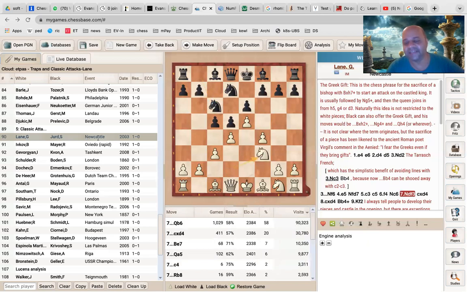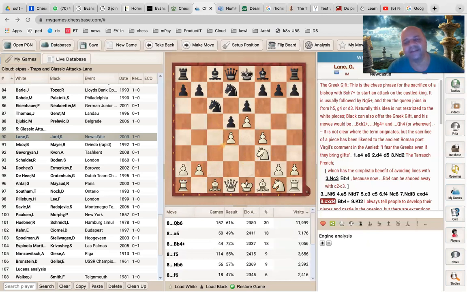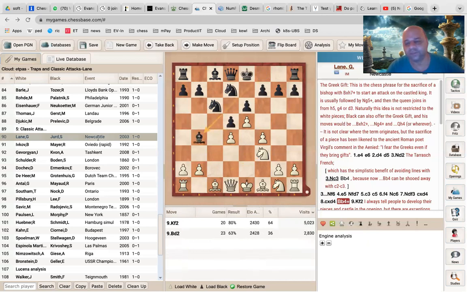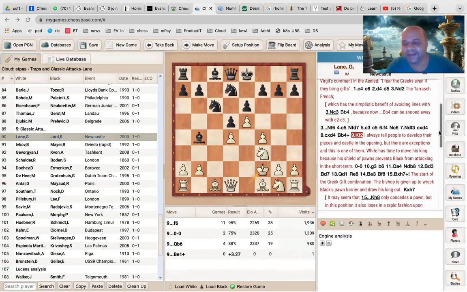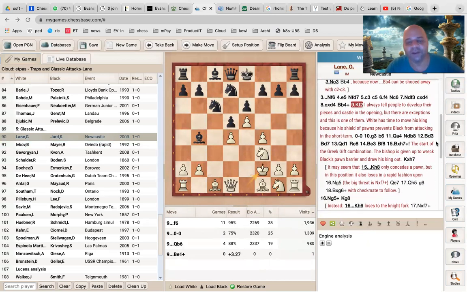White plays this knight to f3. So this is the new plan that Gary Lane is having. We are not discussing the opening in great detail anyway. So bishop to b4 and king to f2. This is a very specific opening preparation, but it is worth just knowing that these things are also possible. Normally you will not do this. You will not move the king.